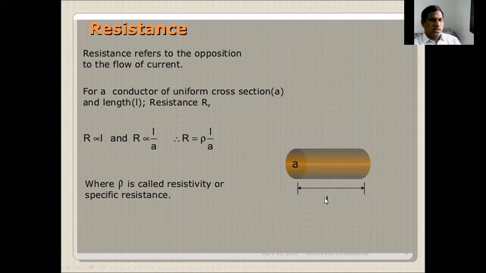So the resistance R is directly proportional to the length of the conductor and inversely proportional to the cross section of the conductor. So R is equal to rho into L by A, where rho is called resistivity or specific resistance.